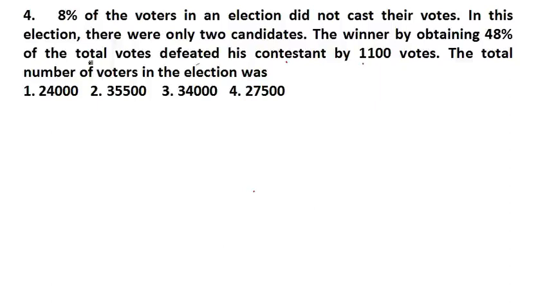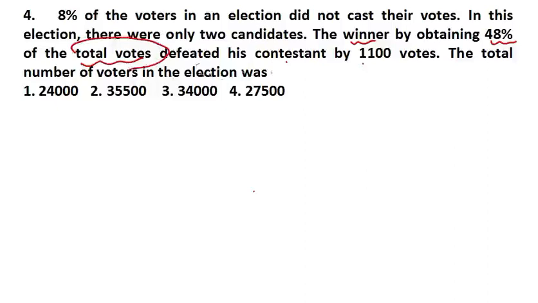In this election there were only 2 candidates. The winner obtained 48% of the total vote. Okay guys, the winner got 48% of the total vote. Here, read this line carefully. Winner got 48%. From where? From the total vote. Now it has told you to calculate from the total vote.